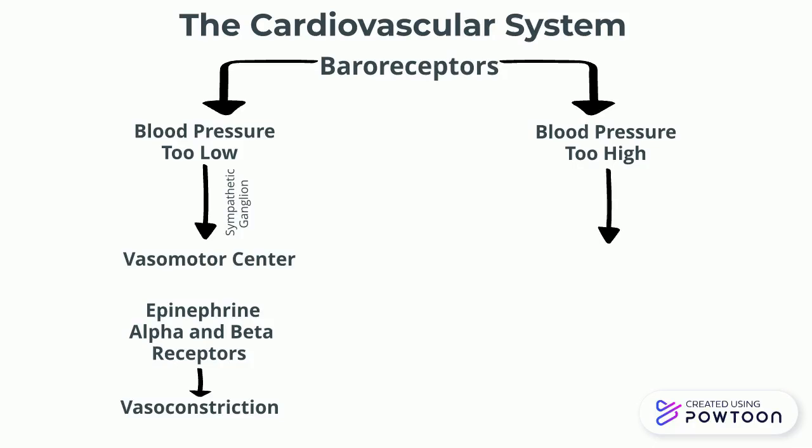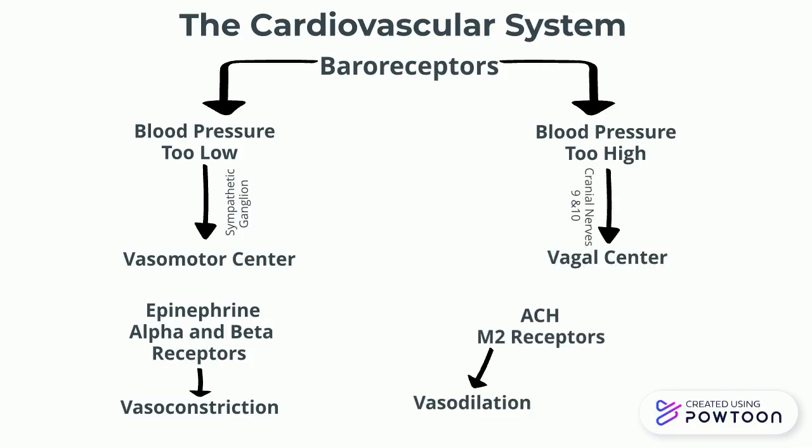If blood pressure is too high, the vagal center will be stimulated by cranial nerves 9 and 10. This will cause acetylcholine to bind to M2 receptors and will cause blood vessels to vasodilate.